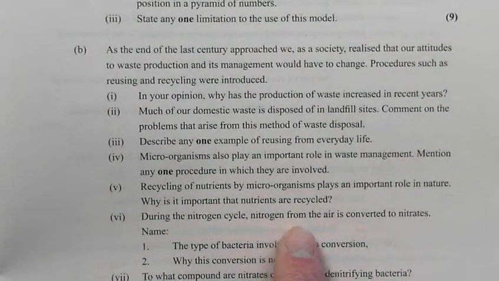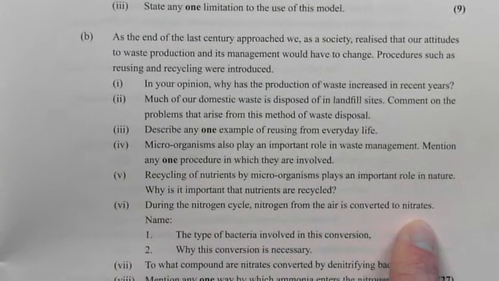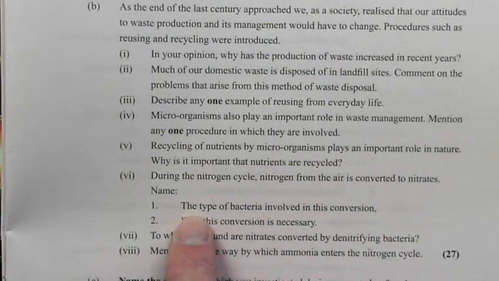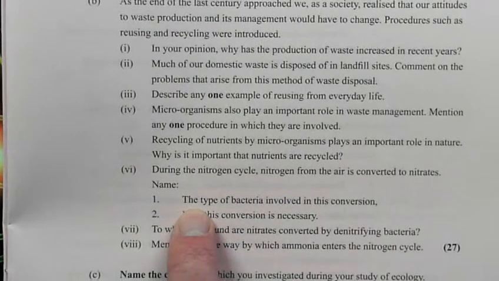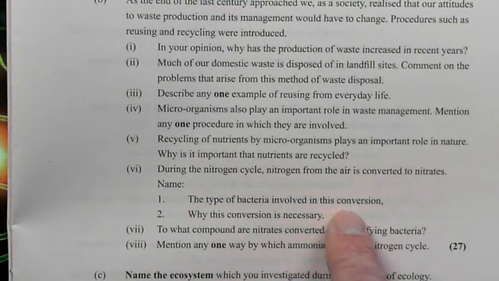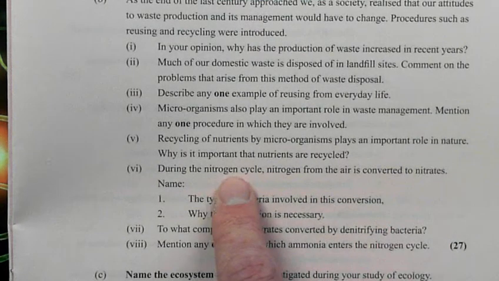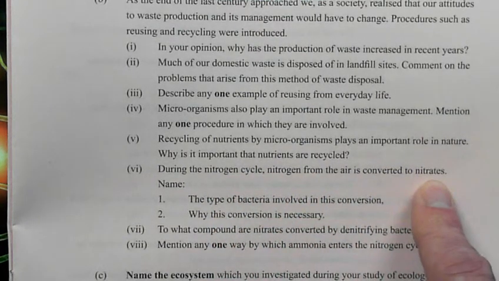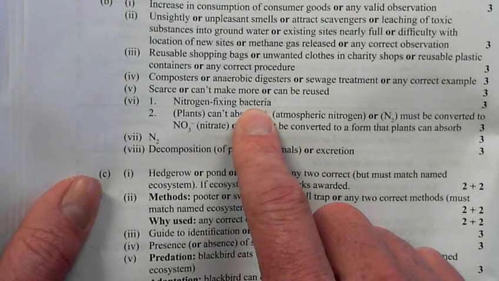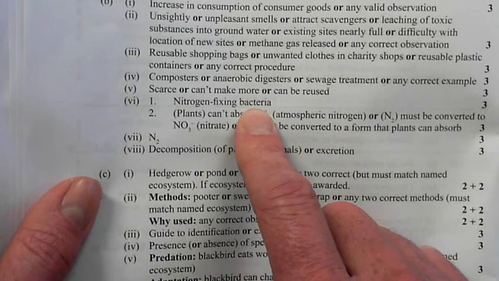During the nitrogen cycle, nitrogen from the air is converted to nitrates. But the person is looking for specific answers. The type of bacteria involved in this conversion from nitrogen from the air to nitrates. What's the name of the bacteria there? Nitrogen fixing bacteria. Here, keep looking up.